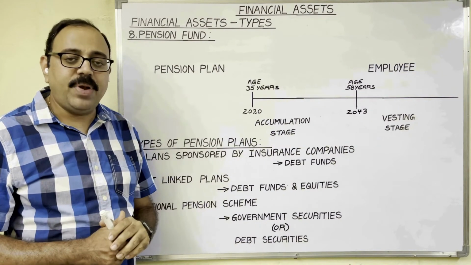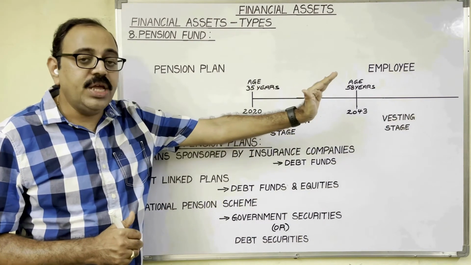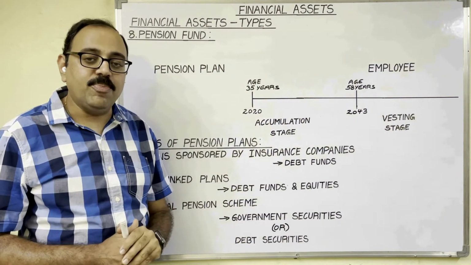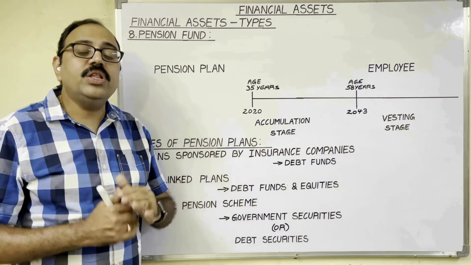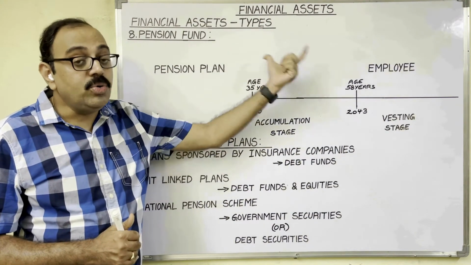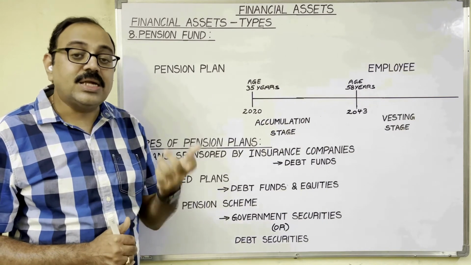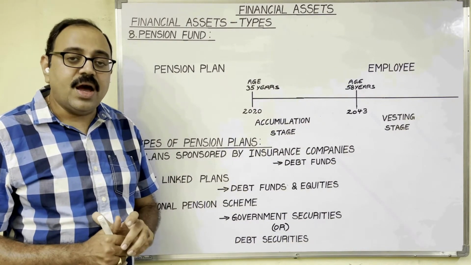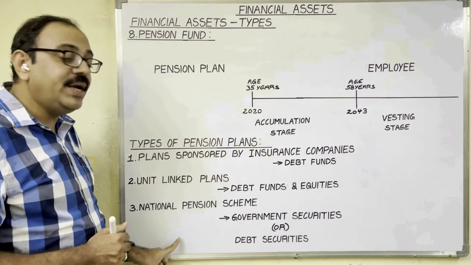In some pension plans, instead of paying annuities, at the time of retirement a lump sum amount will be paid to the employee. If he dies before that retirement age, at that time that lump sum amount will be paid to his nominees. Thus, some pension plans contain a risk coverage facility also. In India, pension plans are divided into three types.